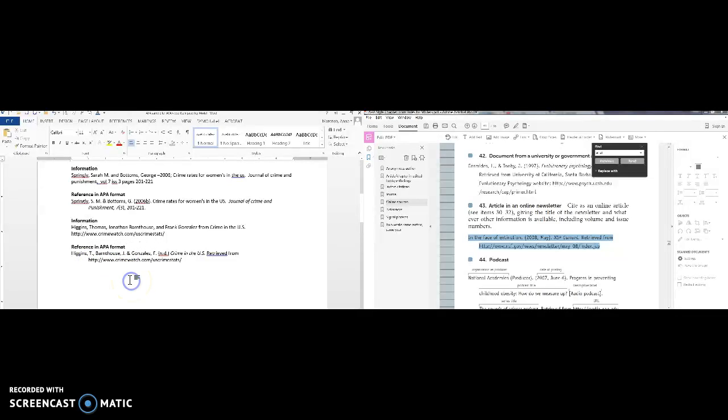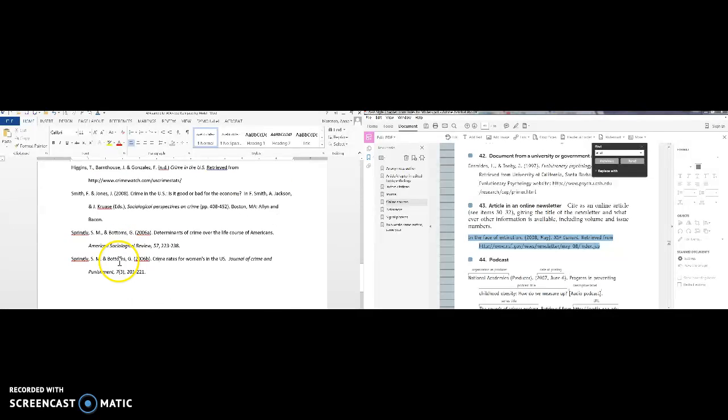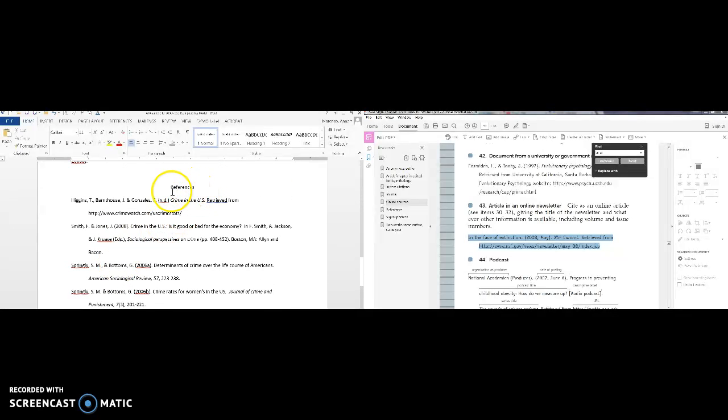Okay? So then I've taken all of those sources and I made a reference list. We title it References, and that's centered, and then of course it's all hanging indent. These are alphabetized. I do not re-alphabetize authors. Springley gets to go first because Springley did more work than Bottoms. Smith gets to go first because Smith did more work than Jones. Higgins goes first because Higgins did more work than Barnhouse, who did more work than Gonzalez. So we never reorder these under any conditions, but we do alphabetize them based on the author's name.